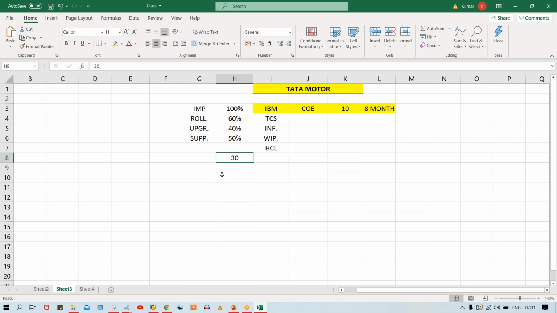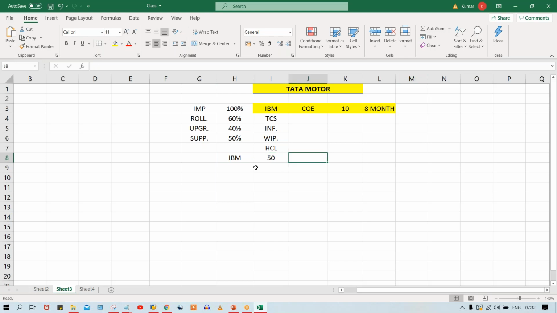Say for example, you are part of TCS, or else you are part of IBM itself. You are working on a particular project, and in that project, let's suppose a total of 50 members are there. IBM got a certain process from a different organization. Let's suppose IBM got some accounts payable process, and IBM has hired 50 employees on their payroll, and these people are going to take care of accounts payable related activity of a particular organization. Let's suppose Tata Motors itself.